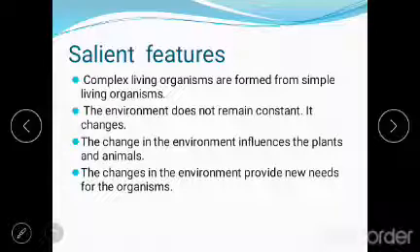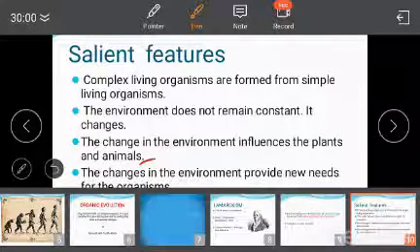Environment conditions. So he says that the environmental changes that happen actually stimulate the development of a new species from the pre-existing one. Okay, the change in the environment influences plants and animals. So whatever changes happen in the environment will stimulate the animals and plants to change.